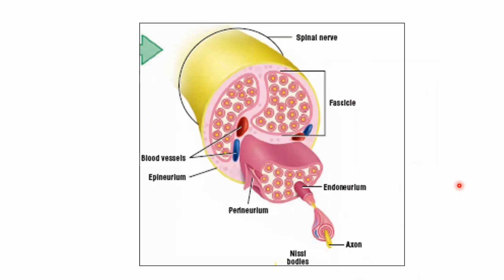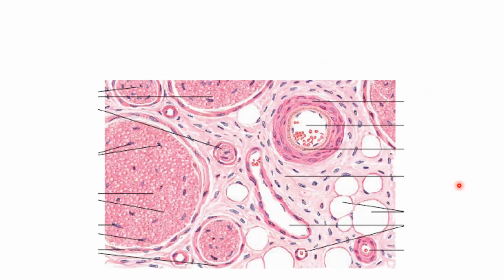Higher magnification with blood vessels in between these fascicles. In the optic nerve, we identify it because we see the central artery of retina and the vein, which is present in the optic nerve. And there are no glial cells present in between the fibers. That is the difference between the peripheral nerve and the optic nerve.